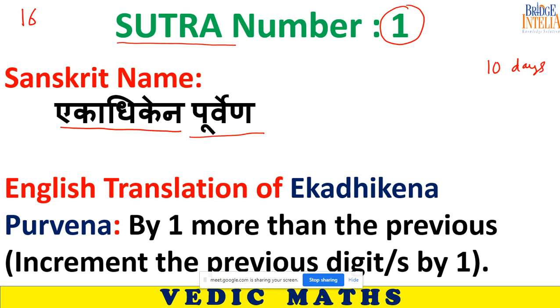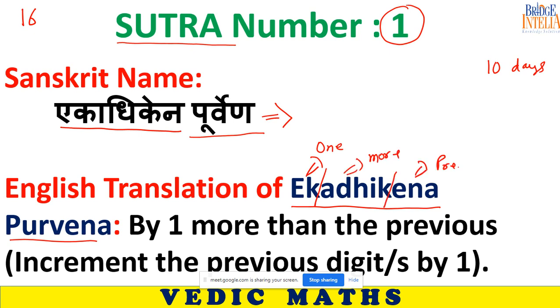If you are not comfortable in Hindi, you can have a look at the English translation of it. Ekadhiken Purven. Now what is meant by Ekadhiken Purven? Ek means one. Adhik means more. En means previous. So this is a strategy or technique in which you will be given a number. Suppose you will be given a number X. All you have to do is understand what is the value of X plus 1.